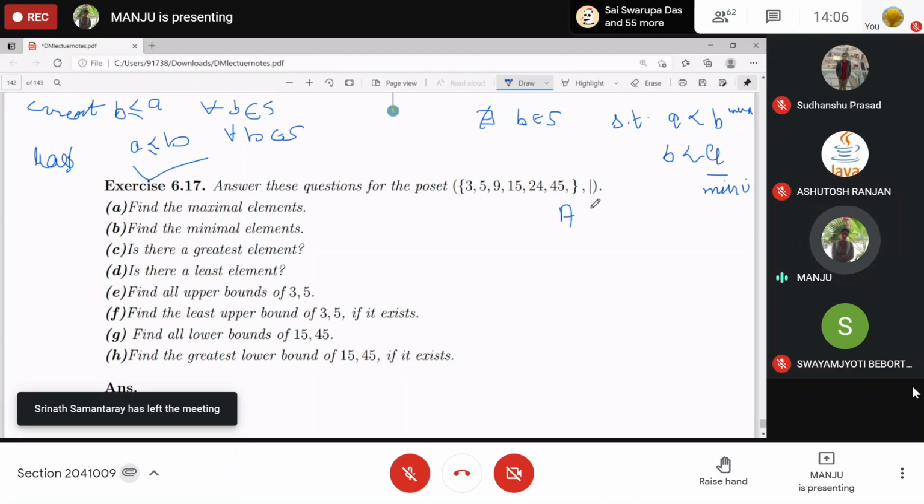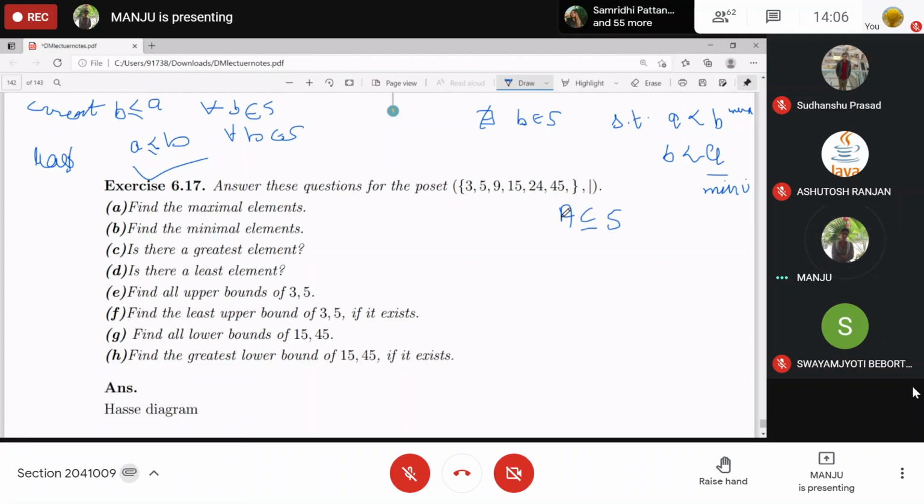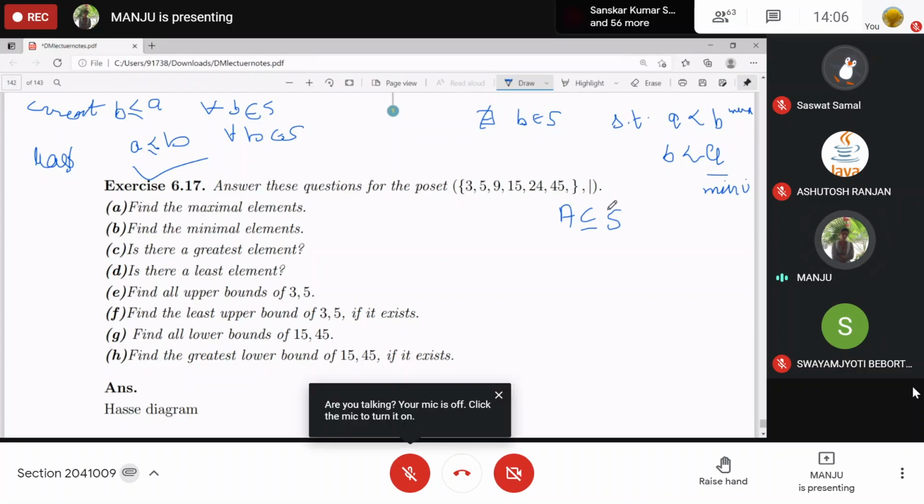If A is a subset of S, then we can talk about the upper bounds and lower bounds of A in S, and also the least upper bound and greatest lower bound we can find. Tell me the definition of lower bound.